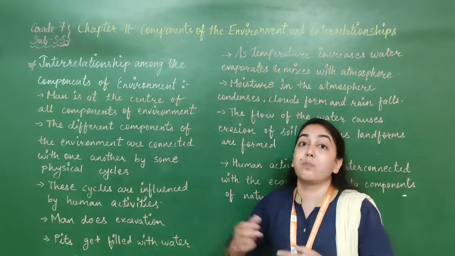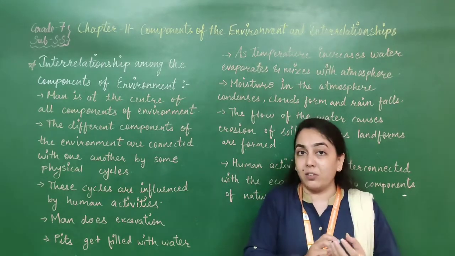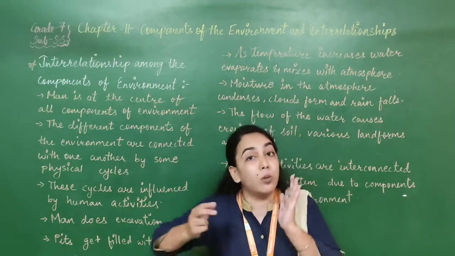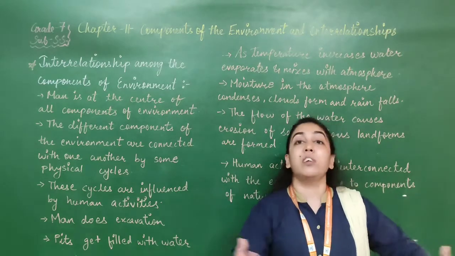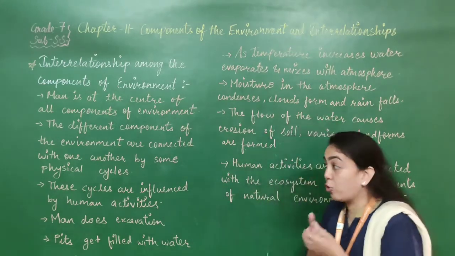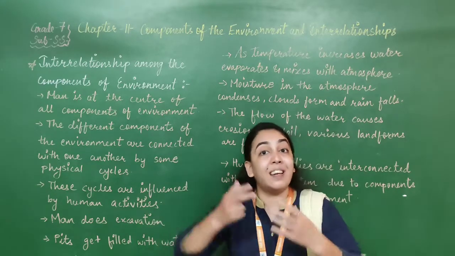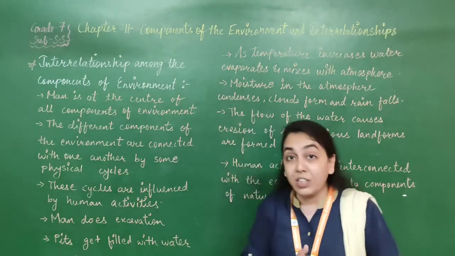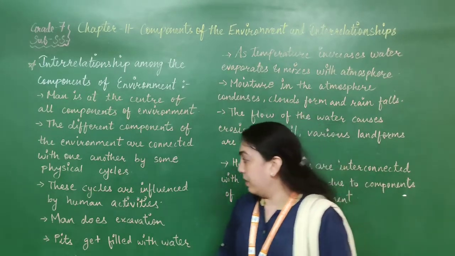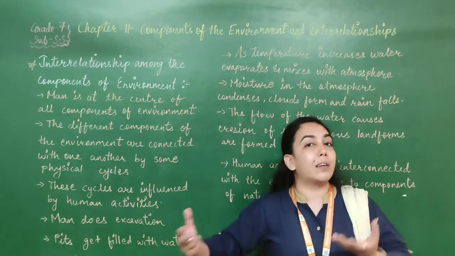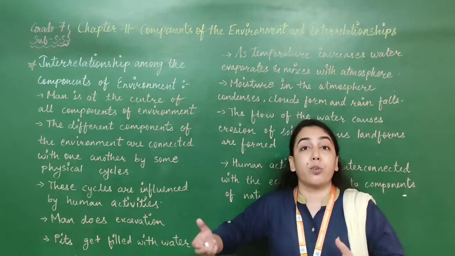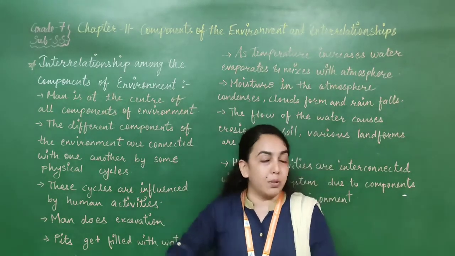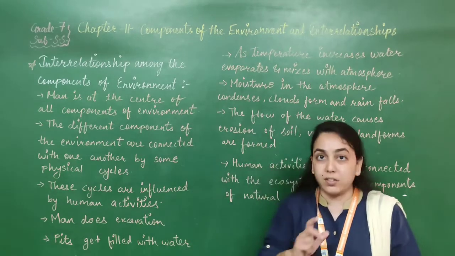These cycles are influenced means how is this cycle running? Because of the human activities. We are changing our environment according to our needs. So like that, this cycle goes on and we are using the different components of the environment. So all the components are interconnected and all the living organisms are interdependent on each other. Now here one more example is given. Man does excavation to get the minerals from the lithosphere, from the Earth's crust. We are digging our earth to get minerals, etc. from inside the Earth's surface.